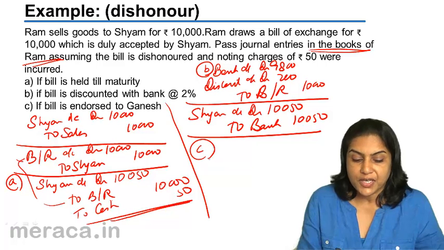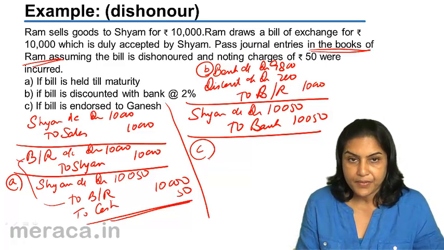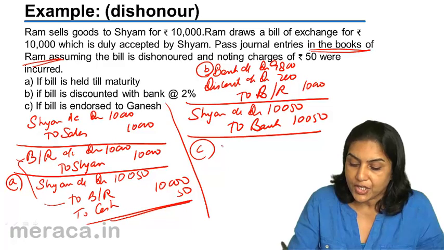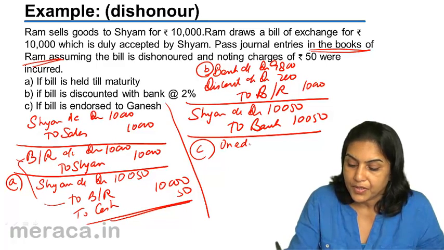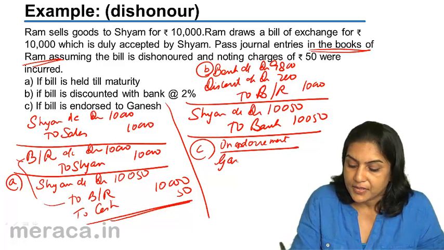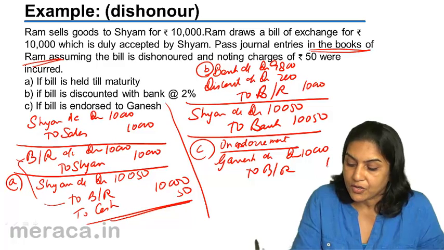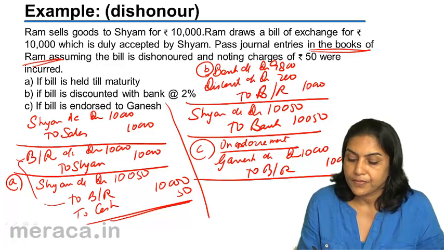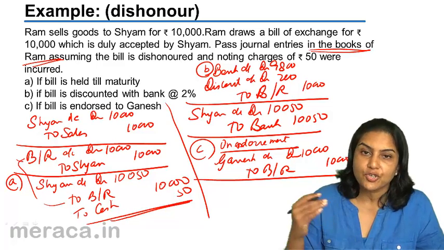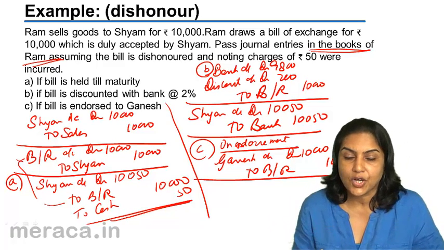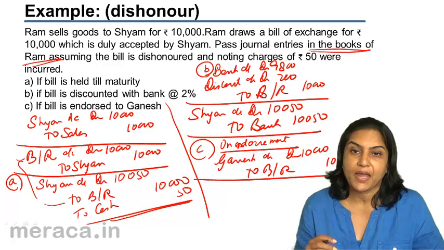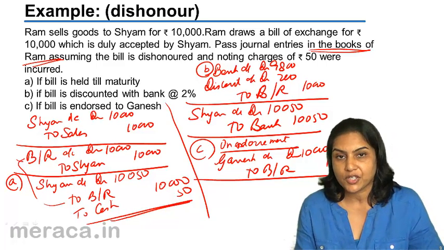In case of option C, again, the first two entries are the same. But when the bill is endorsed to Ganesh, on endorsement, entry is Ganesh account debit to bills receivable, an amount of 10,000. On dishonour, it is Ganesh who presents the bill. Bill is dishonoured and Ganesh ends up paying 50 rupees as noting charges.